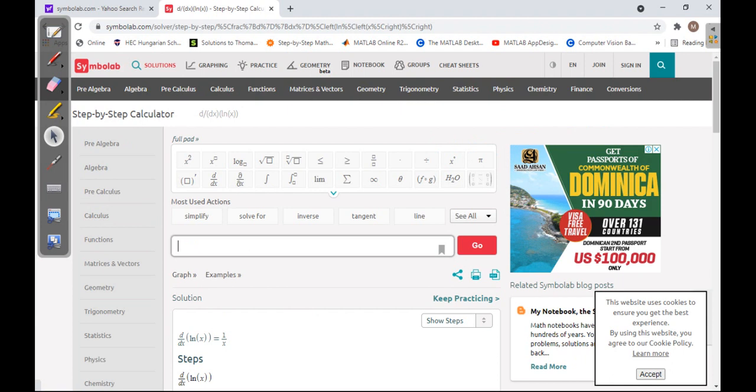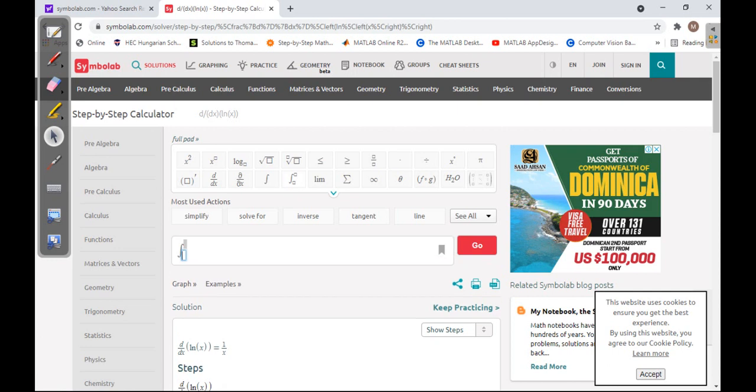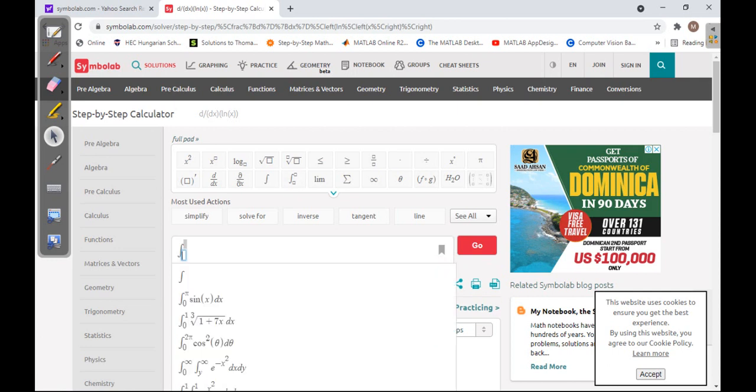Okay, derivatives done. Now let's jump into integration. Here is the sign of the indefinite integral. Here is the sign of the definite integral.